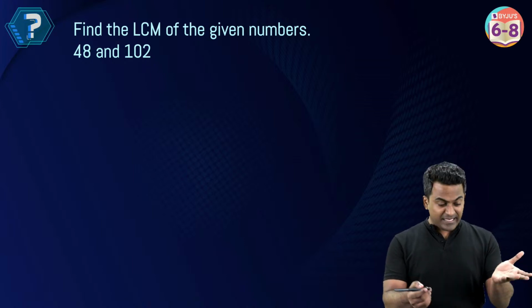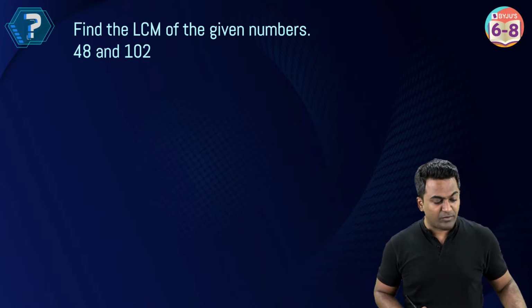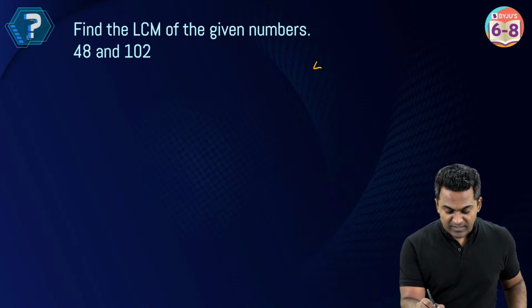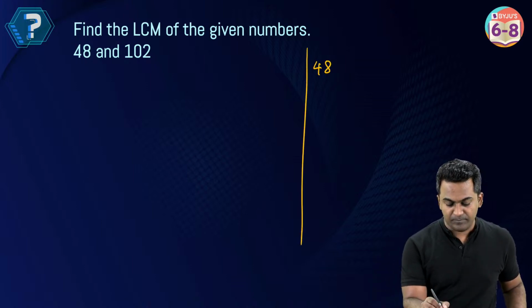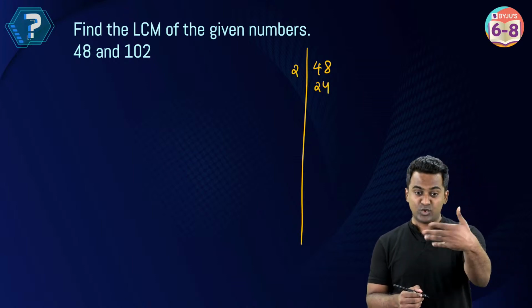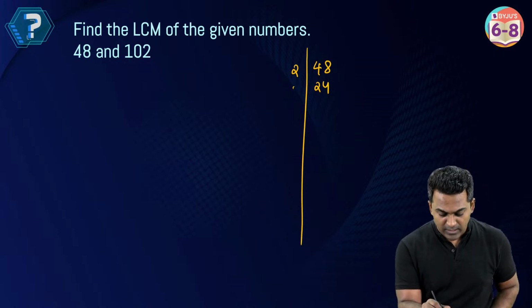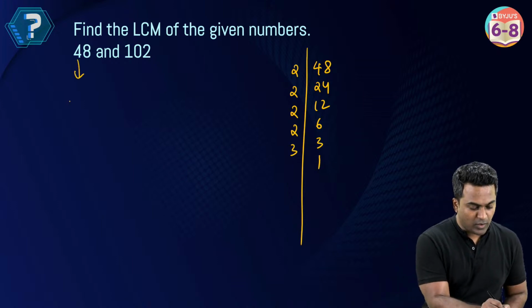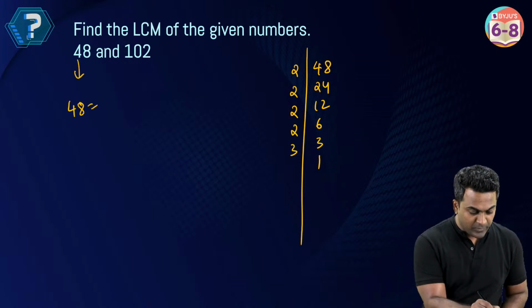So just some practice. Let's figure out the LCM of 48 and 102. First, let's go ahead and prime factorize 48. It's going to be divisible by 2, so 2 times 24. Come on, let's do this together. 2 times 12, 2 times 6, 2 times 3, 3 times 1. So 48 here is going to be 2 power 4 multiplied with 3 power 1.